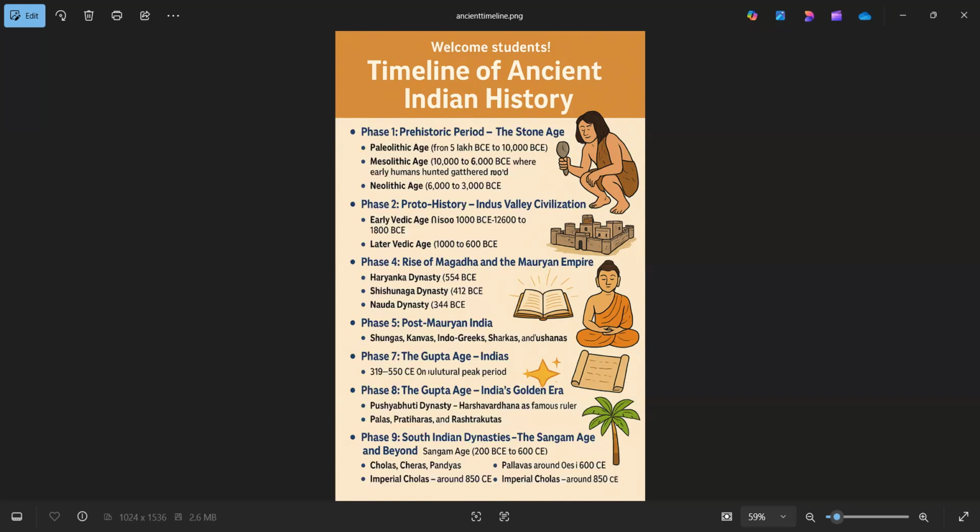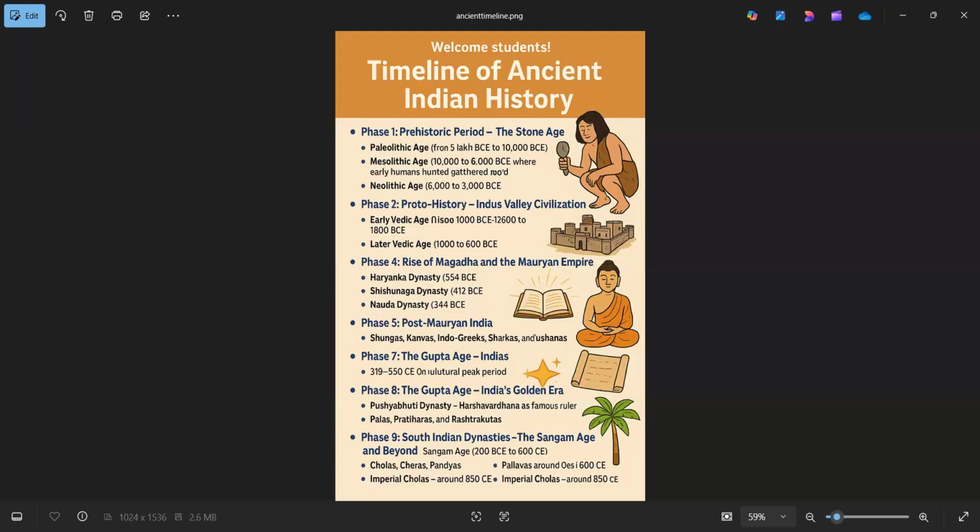In phase two, proto-history, the Indus Valley civilization now begins, the time of urban culture. Though people lived in cities, we can't yet read the script. The Indus Valley civilization lasted from 2600 BC to 800 BCE. Cities like Harappa and Mohenjo-daro had proper drainage, trade, and seals.